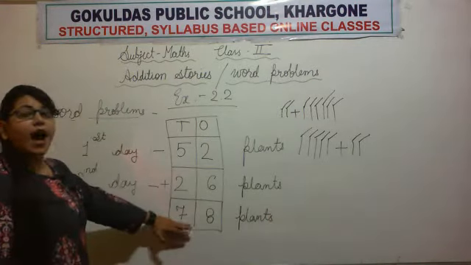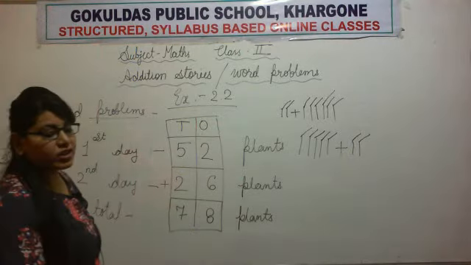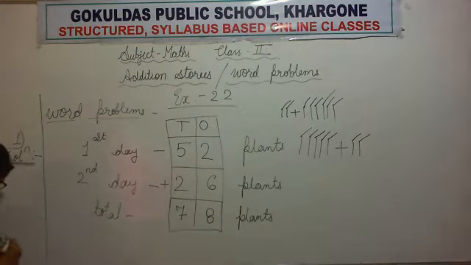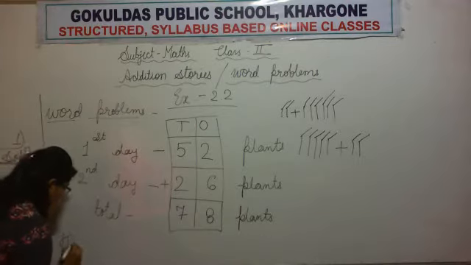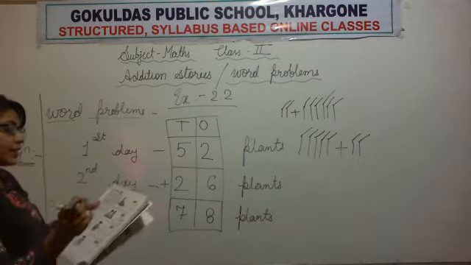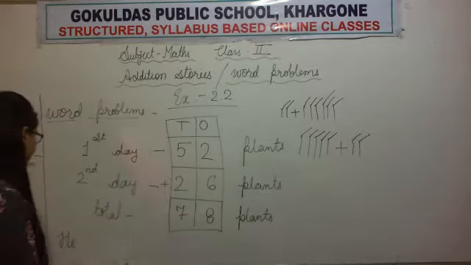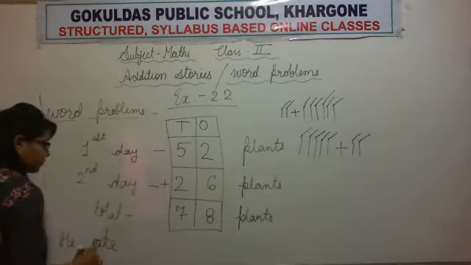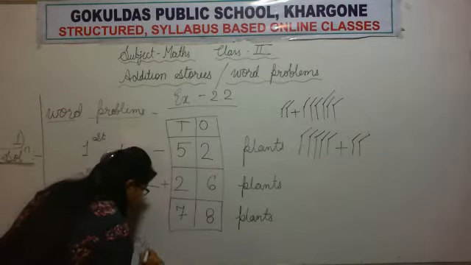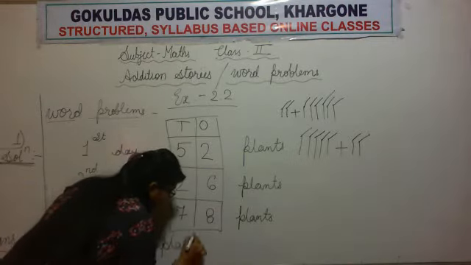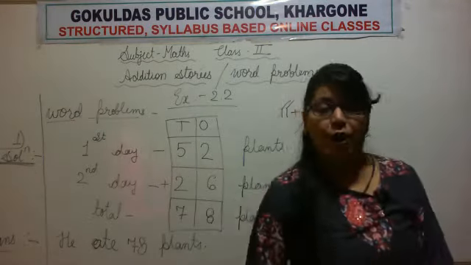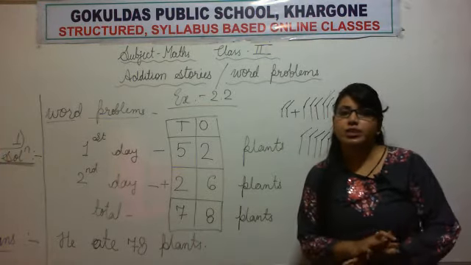Now this is our answer. So now we will write the answer in one sentence. They were asking how many plants did he eat altogether? So we will write: He ate 78 plants. How many plants did he eat in 2 days? He ate 78 plants. I hope now you understand the procedure of solving a word problem.